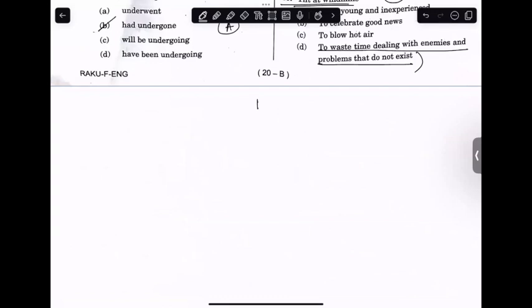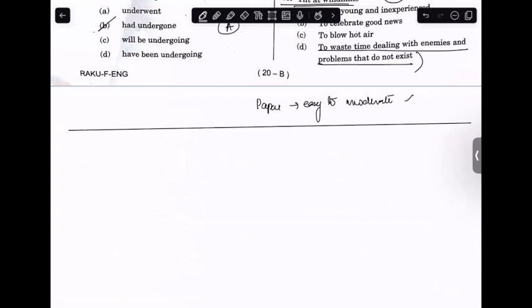The paper, I would say, would be easy to moderate. So accordingly, we can figure out the cutoffs with the second paper and third paper which we get. We'll also be describing the cutoffs to you. If you have any doubts or problems related to this paper, you can always contact us, and I'll be more than happy to help you with that.